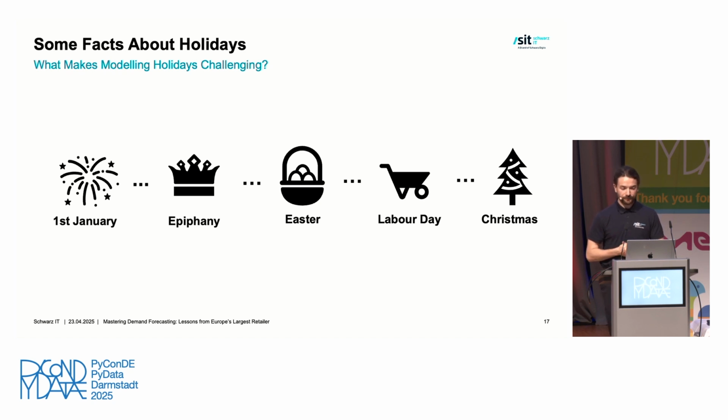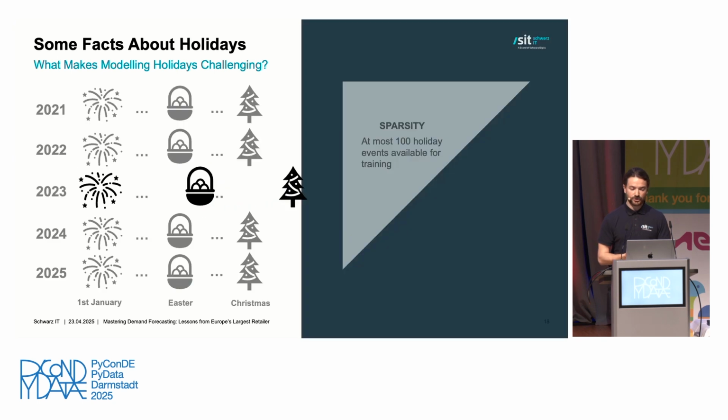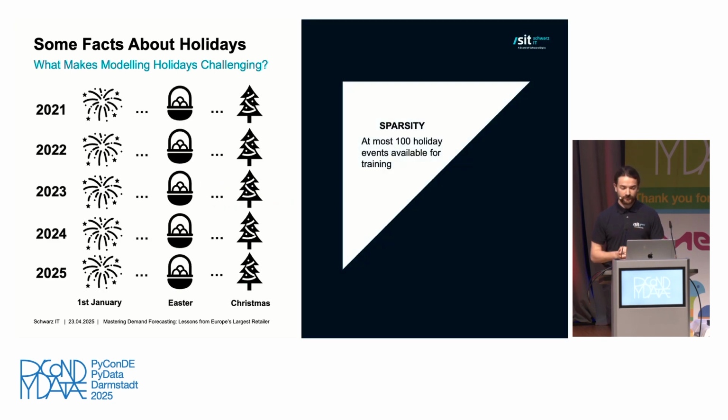For that, let's try to explain what holidays are about in general. Each country has a certain set of holidays, like Easter, like Christmas. Generally, they have about 10 holidays. If you're living in Bavaria, potentially you have up to 13 holidays, but generally it is around 10. If you now consider that we train our models on about half a decade, then we end up with about 100 holiday events that any model could use to understand the holiday pattern. This is quite limited, and thus the holiday events are quite sparse.